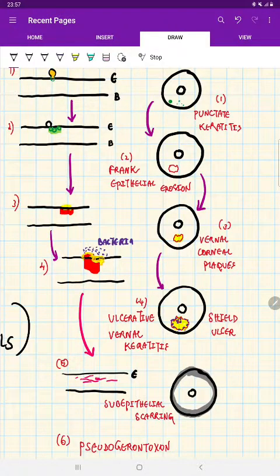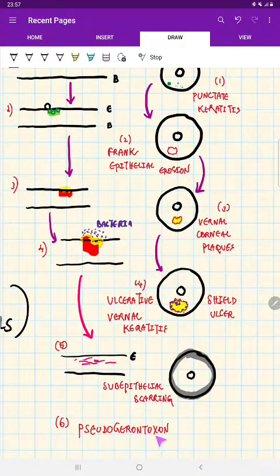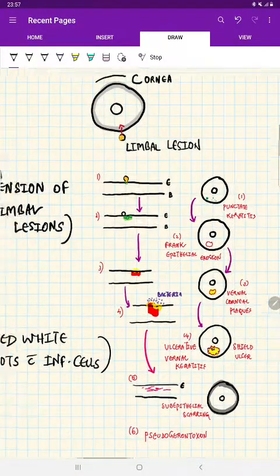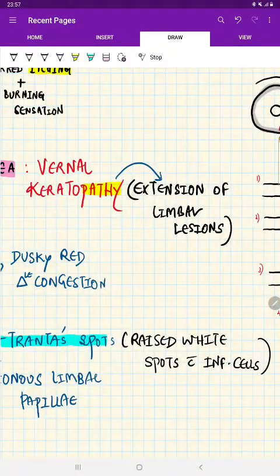Every time the child is exposed and expresses all these signs and symptoms in the conjunctiva as well as in the cornea, at later recurrence there is pseudogerontoxon. As we already discussed in the previous video, pseudo is false, geron means old age people, the geriatric population, and gerontoxon signifies arcus senilis. So this is not an arcus senilis, rather it is something simulating arcus senilis, so it is called pseudogerontoxon. Okay, so these are all the lesions which we see in the cornea, that is vernal keratopathy.